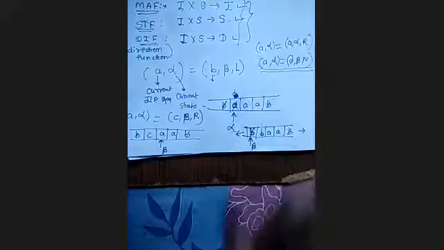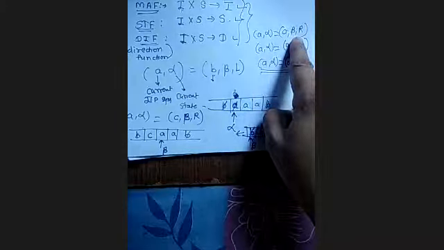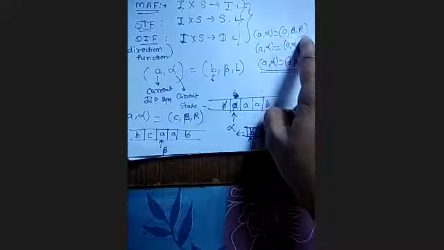The other case may be what? It changes the state as well as the direction. Suppose A alpha is equal to A beta comma right. This may be the case. The symbol is not changed, but the state is changed from alpha to beta and it moves by 1 cell to the right direction. Okay.